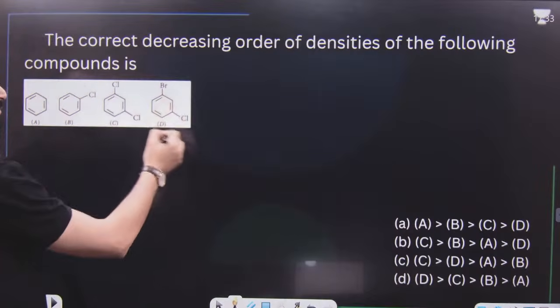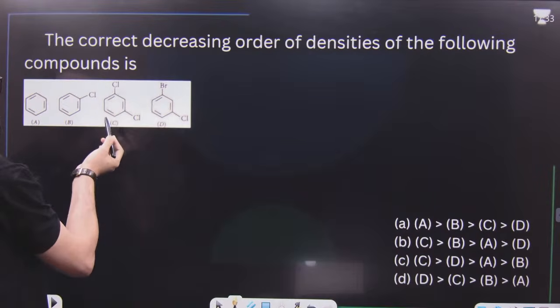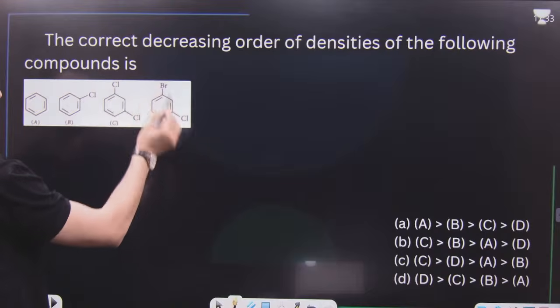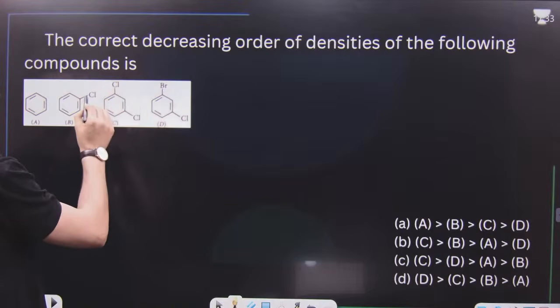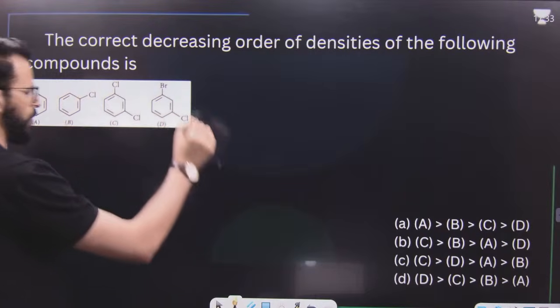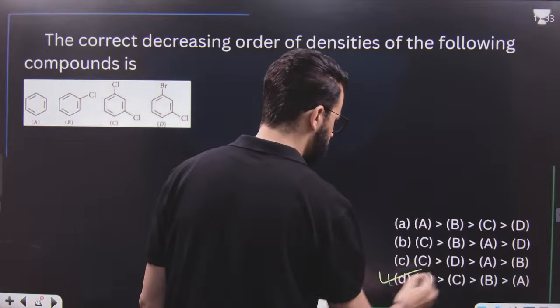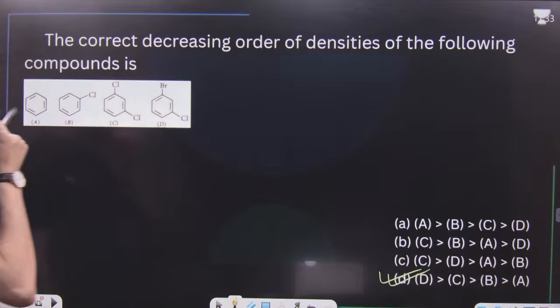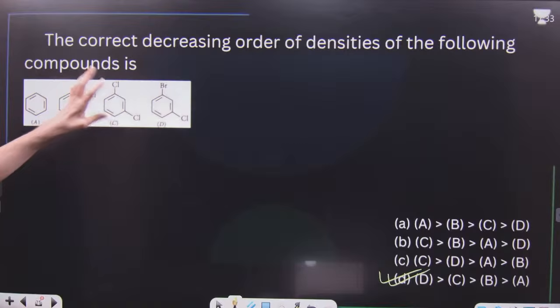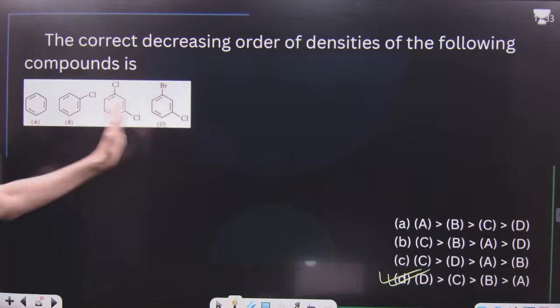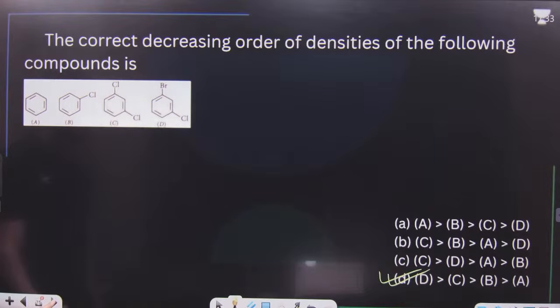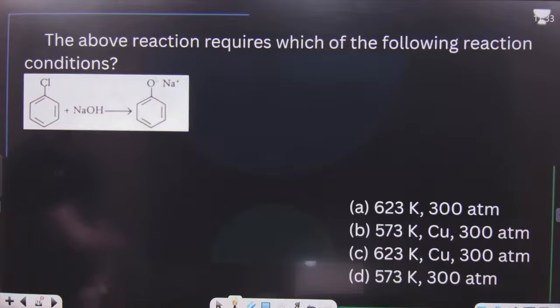D has the highest molecular mass. After that, it's C, because this has bromine and chlorine. This has chlorine and chlorine. This has only chlorine. This does not have any chlorine. So the molecular mass of D is highest, after that C, then B, then A. So density is directly proportional to molecular mass, and molecular mass is highest for D, then C, then B, then A. So the density order D, C, B, A will be the answer.